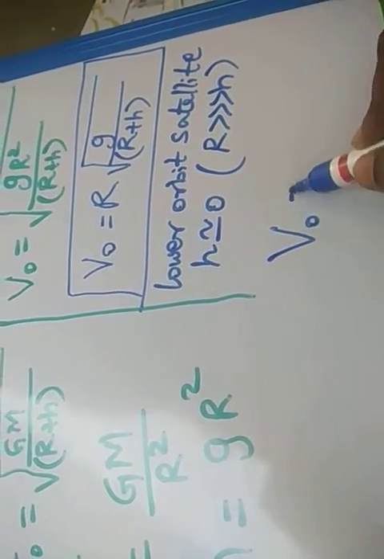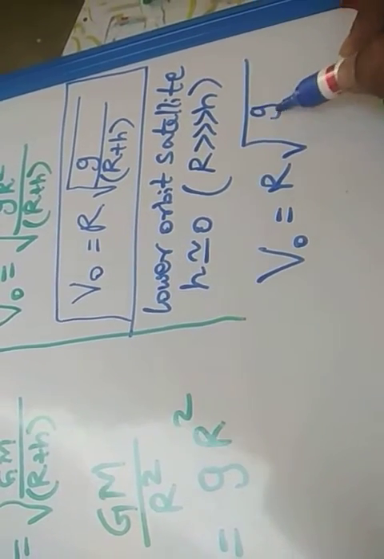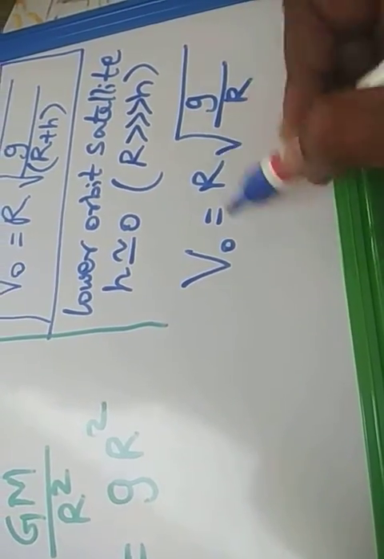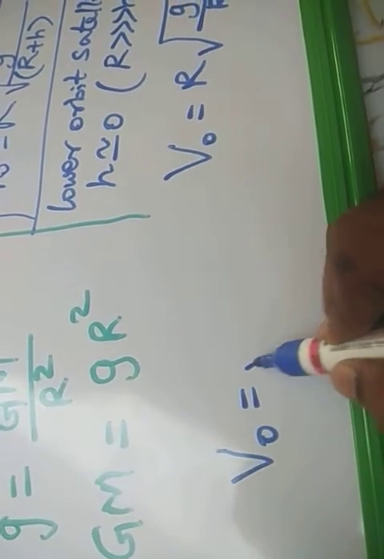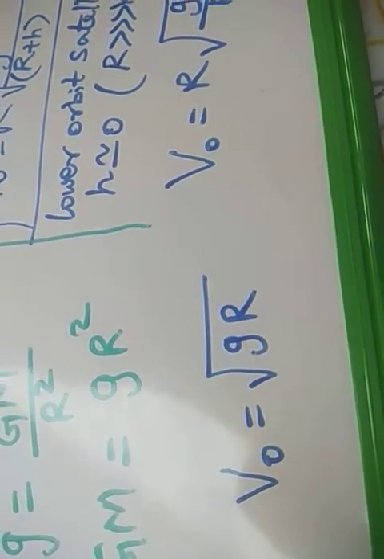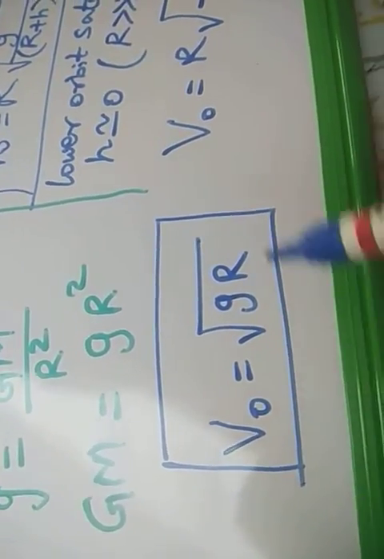So V naught is equal to r into root of g by r. Then cancelling these two, we get the answer: V naught is equal to root of g r. This is the orbital velocity of the lower orbit satellite.